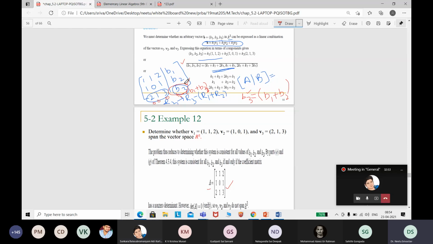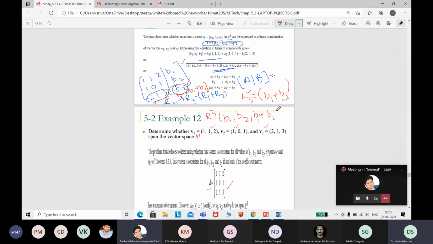It means that in R3, listen carefully, this can be the spanning set only if you are taking an element B1, B2 and B3 as B1 plus B2. Are you getting my point? Yes, ma'am, not for all.